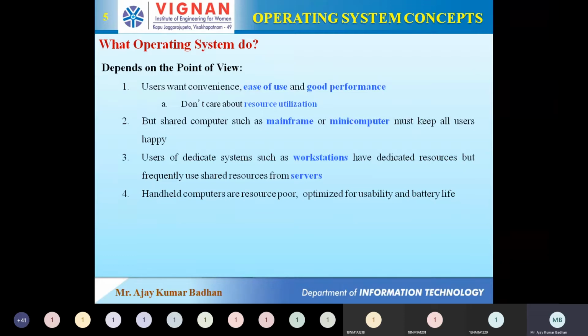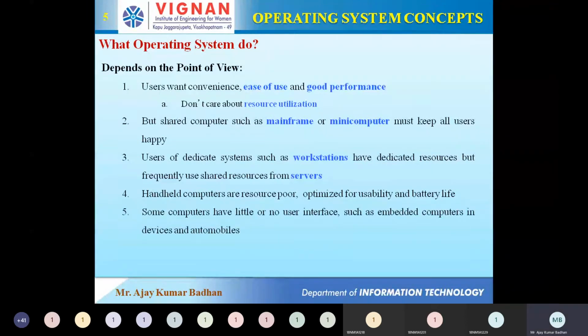Already I told you, with handheld devices there exist some limitations, so resources are poor. We cannot perform all the applications we run on our laptops on our mobile devices. The best example is your Excel sheet or your Word. Can you open your smartphone and start typing? Are you comfortable creating documentation on your mobile phone? It's highly impossible, right? You definitely need a personal computer or a laptop, and using that you can do it much faster. And moreover, it has a very small battery. That is what it is saying here.